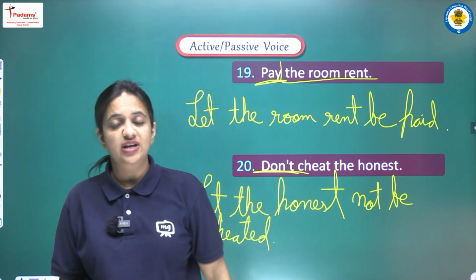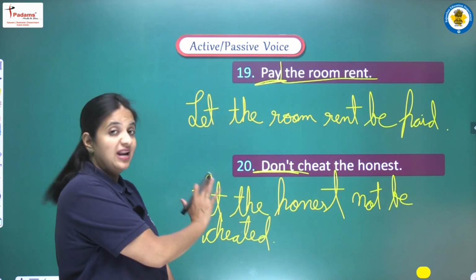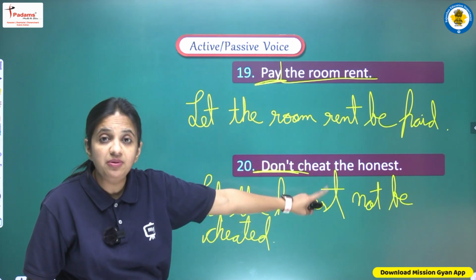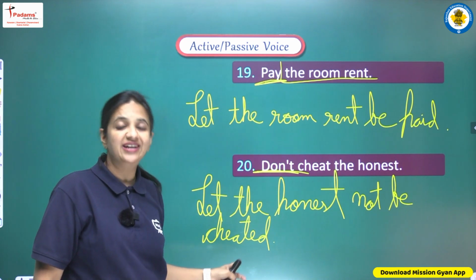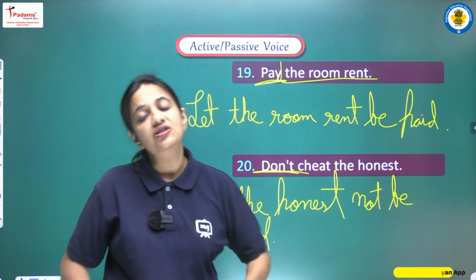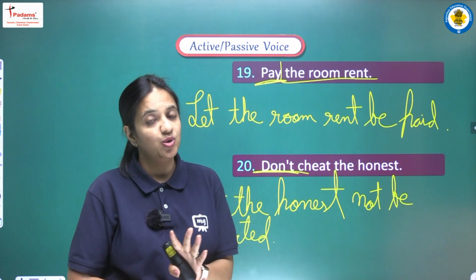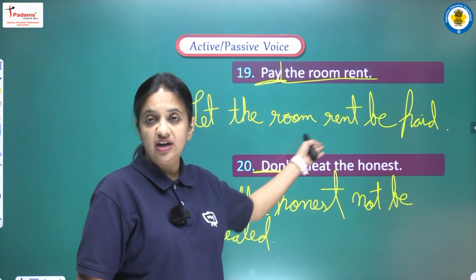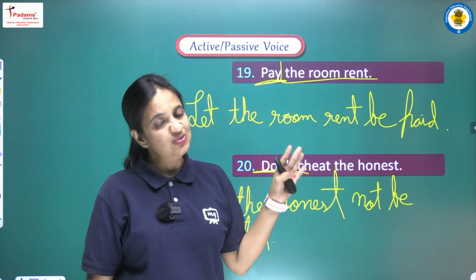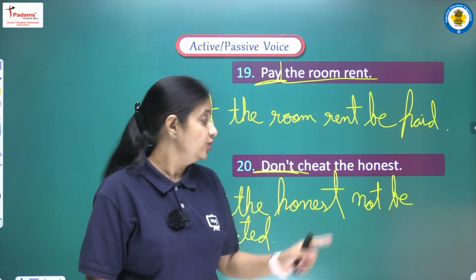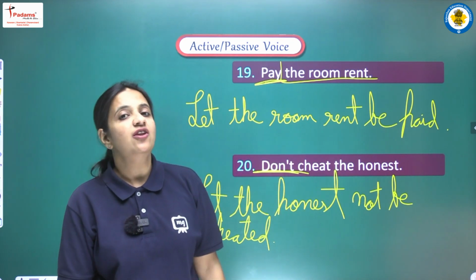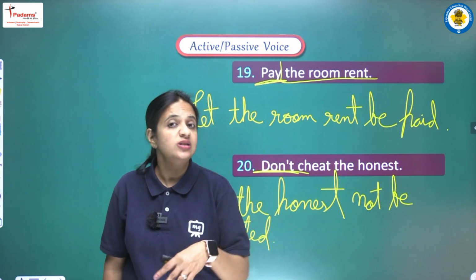Listen very carefully students. The first option is to follow the let pattern, that is let plus object plus not plus be plus third form. Right. Second option is that we can use prohibited and then we have to write you are prohibited to. After to just continue with the first form. So sentence will be you are prohibited to cheat the honest. And the third option is that we are not using prohibited, we are using asked.